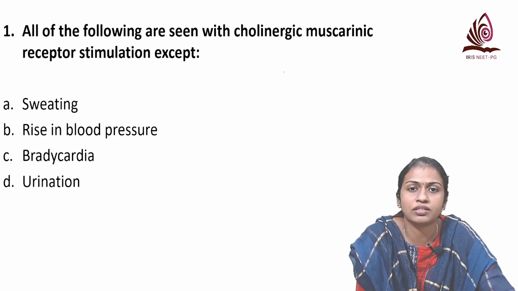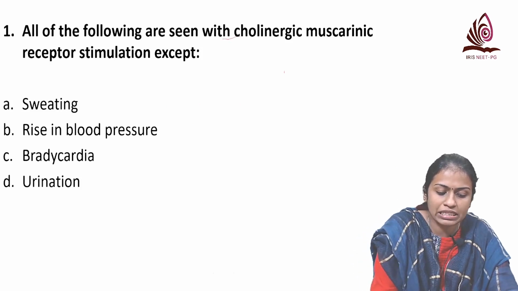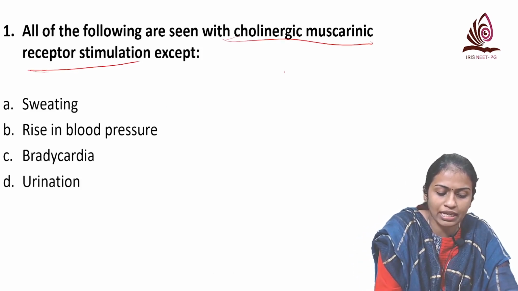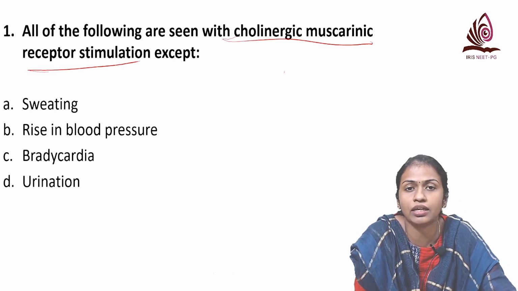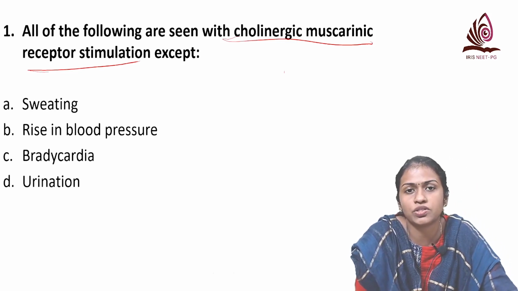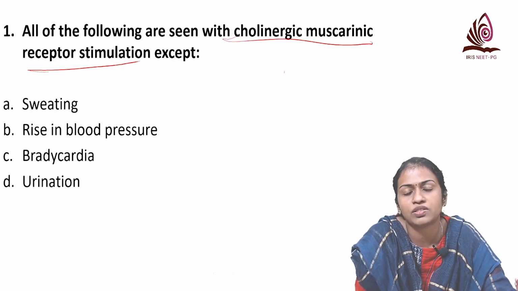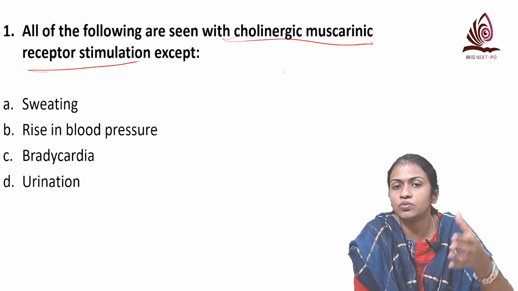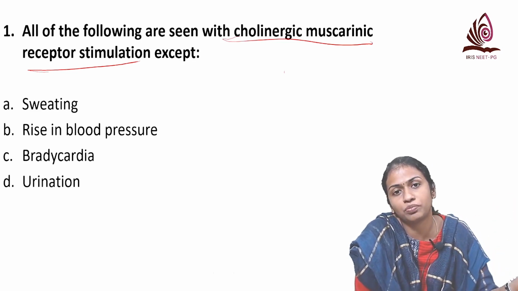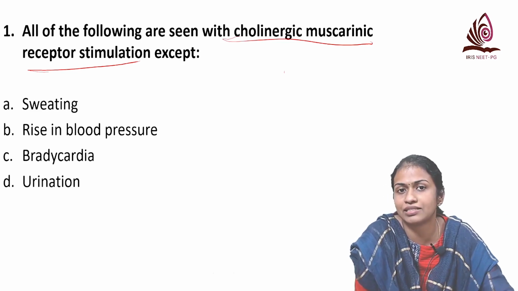So the first question is, all of the following are seen with cholinergic muscarinic receptor stimulation except sweating, rise in blood pressure, bradycardia and urination. So this question is based on the actions of cholinergic system. So what is a mediator for cholinergic system? It is acetylcholine, which is released at both preganglionic as well as postganglionic fibers.